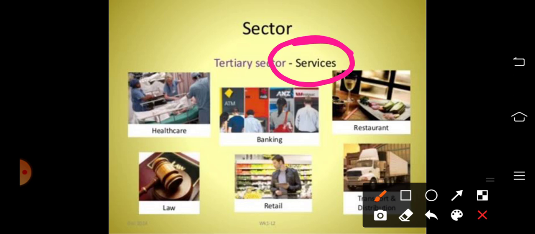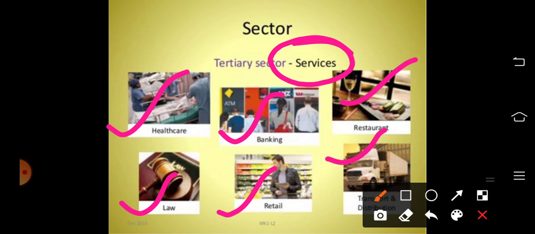Okay, so the tertiary sector includes services like healthcare, banking, restaurants, law, retail purchases meaning shops, then transport and distribution, then education, insurance, all these come under the category of tertiary sector. So the third or the tertiary sector mainly includes services.